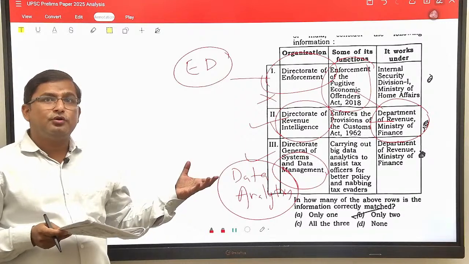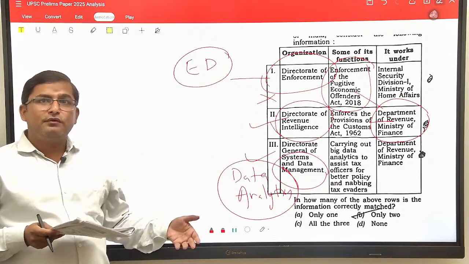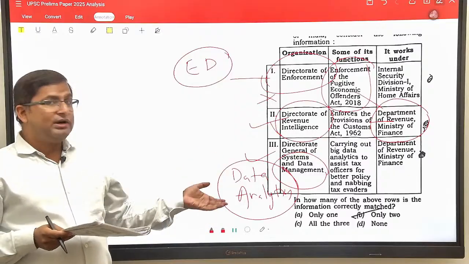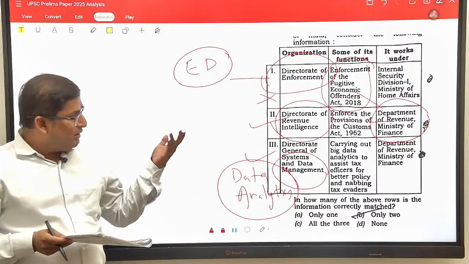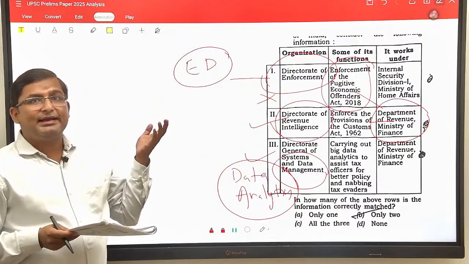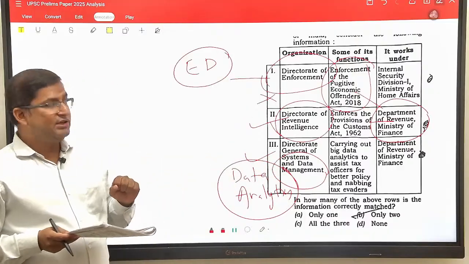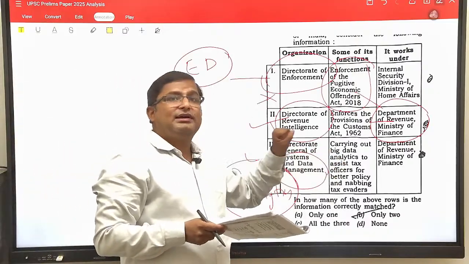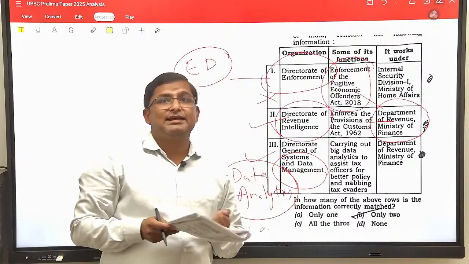It helps the government to catch the tax evaders who are involved in tax evasion, in the stealing of taxes, concealing money from the tax authority. So this Directorate General carries out big data analytics to assist the tax officer for better policy and nabbing the tax evaders.